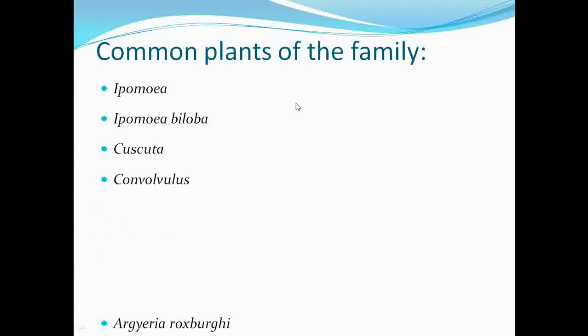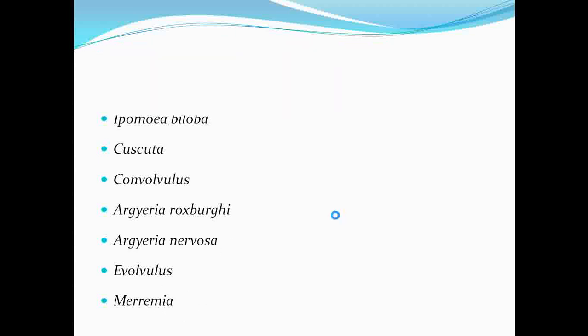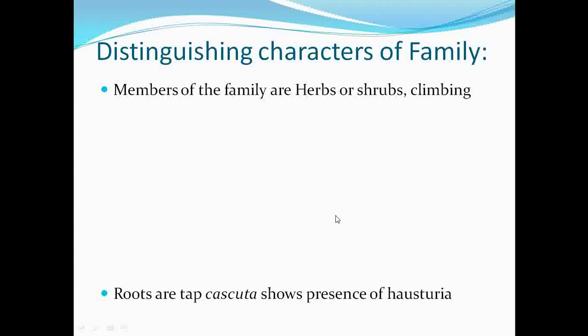Then see what the common plants belonging to the family Convolvulaceae are: Ipomoea, Cuscuta, Convolvulus, Argyreia roxburghii, Argyreia nervosa. This is one of the plants which can grow everywhere. Then Evolvulus, Merremia. So these are some of the common plants belonging to this family.